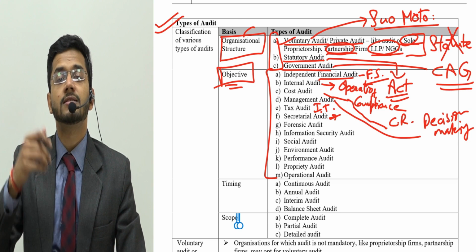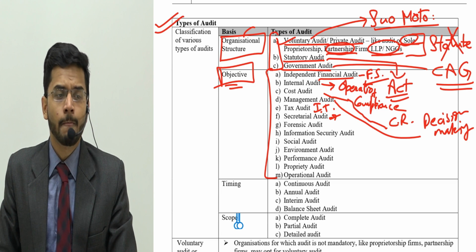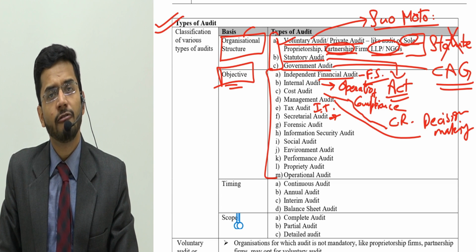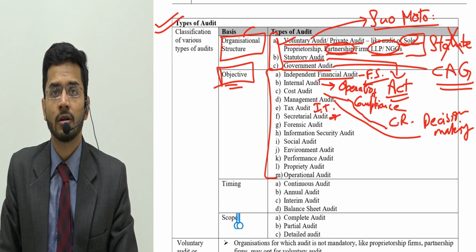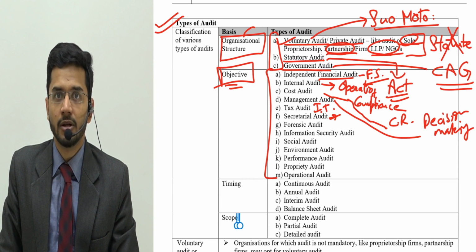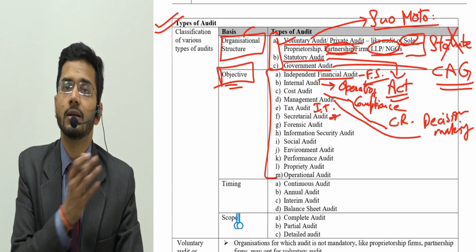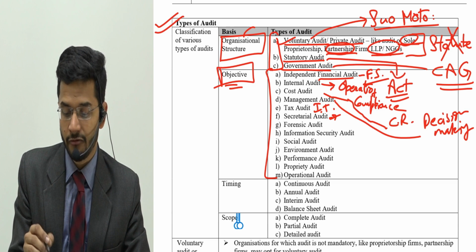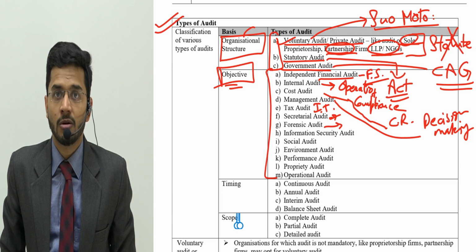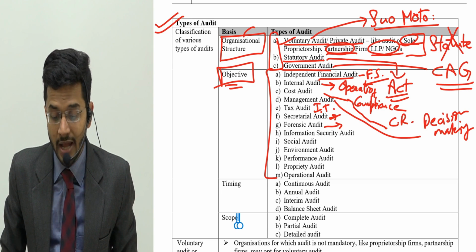Forensic audit, as I have already discussed, is investigation. If some fraud has taken place in a particular company, or some cash embezzlement, or some siphoning off of assets, which are not normal accounting frauds but criminal frauds where the net worth of the shareholders is eroded, in those cases forensic audits are ordered, and these focus on a particular fact or a particular pattern or a particular area to investigate.